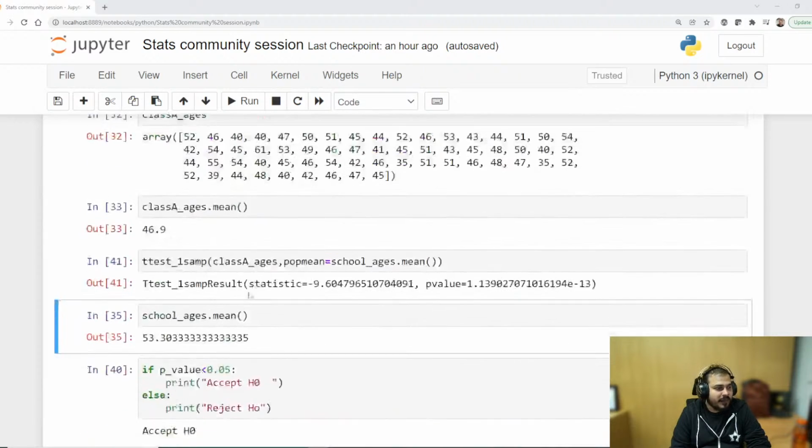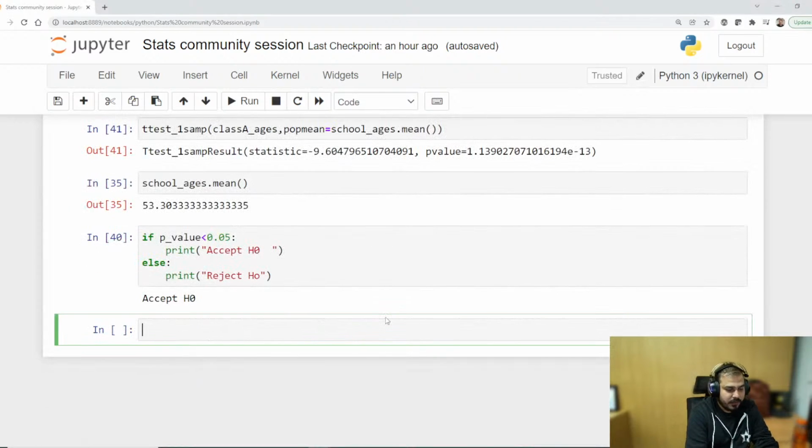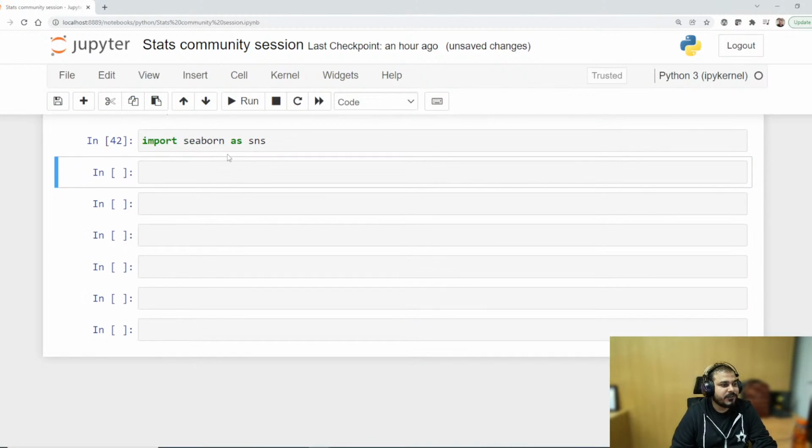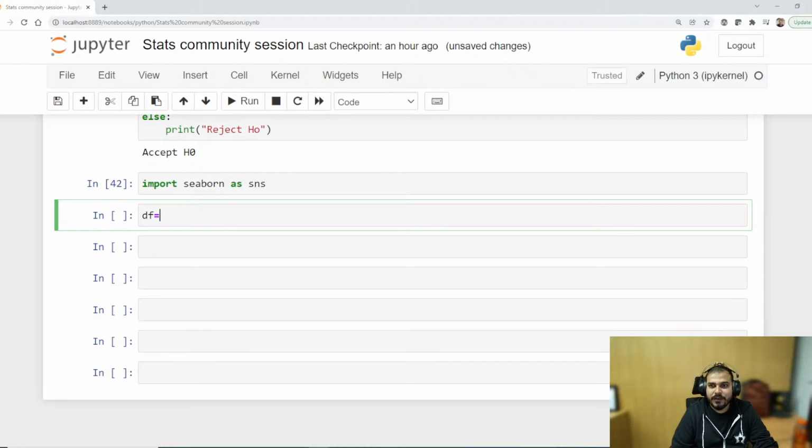Okay, one more final thing that I probably missed out. Let's say that I'm using Seaborn. Again, people are saying, Chris, you did not teach this, that. No one wants to try anything. Okay. So df is equal to, because I need to show you correlation also. We'll check that out so that you'll be able to check it out.